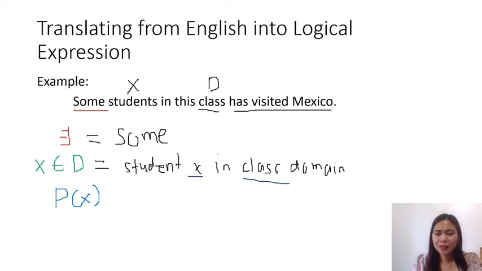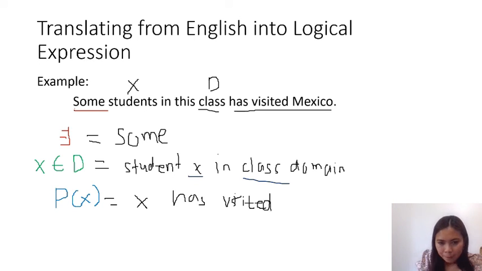So who visited Mexico? Student or some student in this class. So let's represent those individual students with X. Therefore, we can write here. Okay, so just don't mind my writing here. Ang hirap kasi.